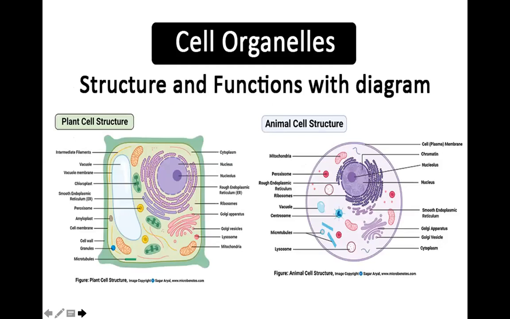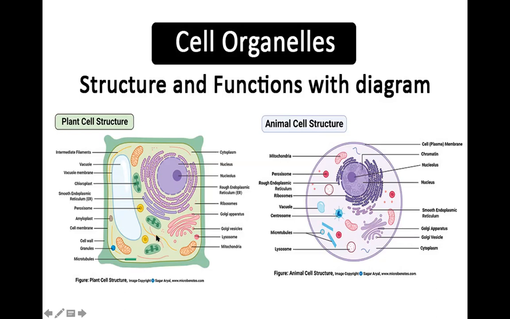Let us study different types of cell organelles. They are found both in plant cells and animal cells. This is a plant cell. Outside the plasma membrane is a protective structure that is called a cell wall. The animals do not have any cell wall. In the plant cell, the vacuole is large and it has pushed the nucleus to the side. So there is one large vacuole. In the animal cell, the vacuole is very small. There are small vacuoles and they are more in number.